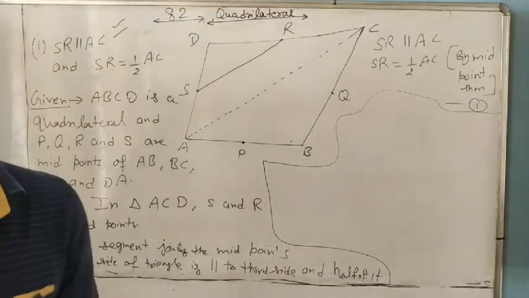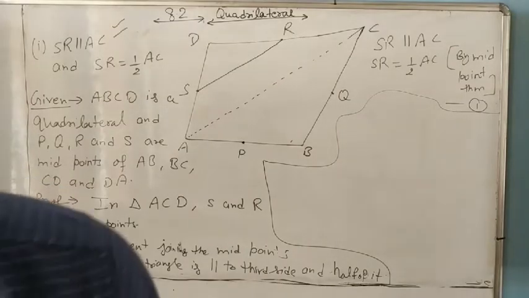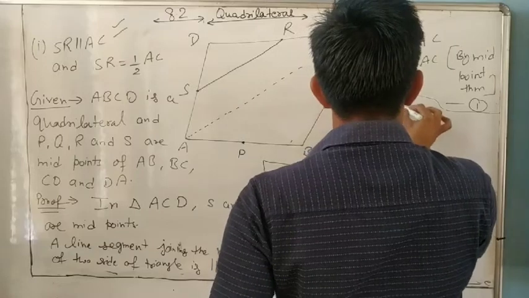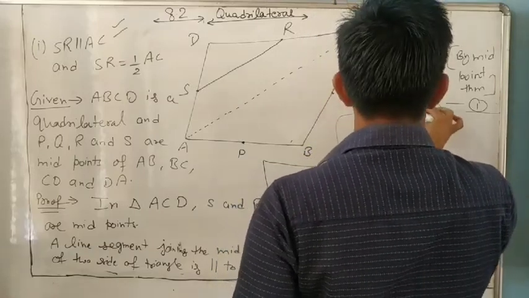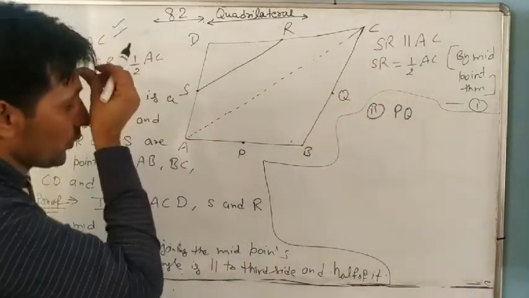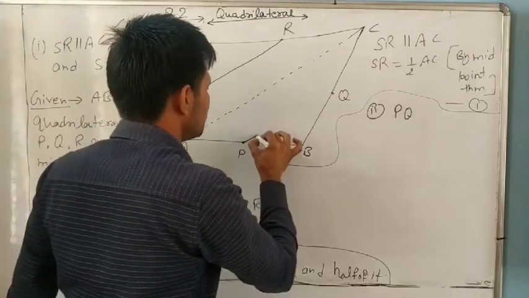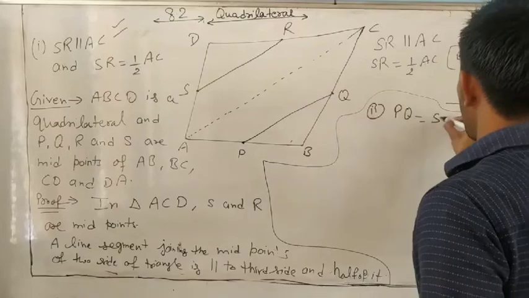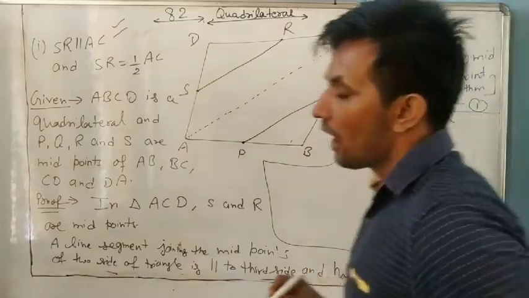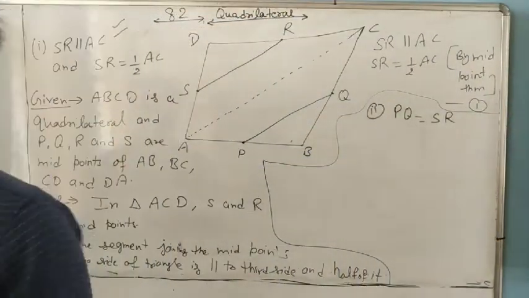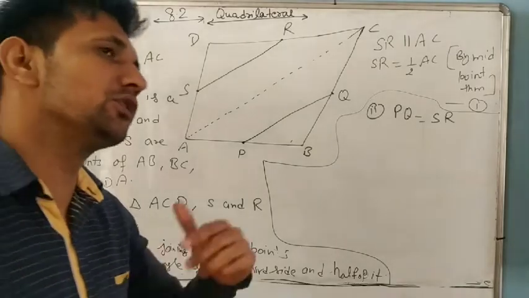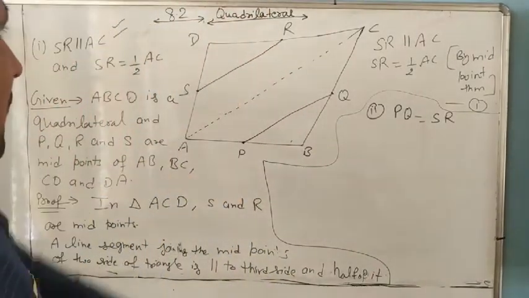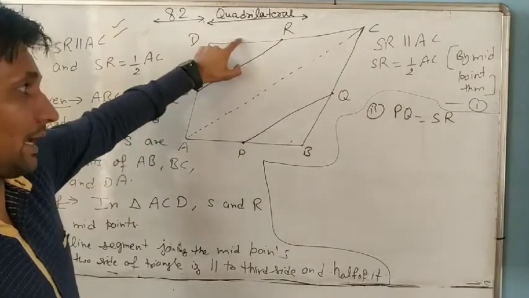Now part number 2. Prove that PQ equals SR. Always, if a question is given in more than one part, we will use the first part in the second and third parts. So we want to prove that PQ equals SR.